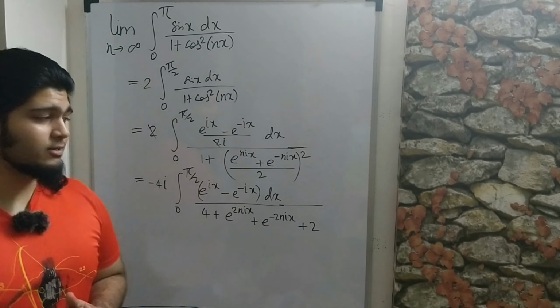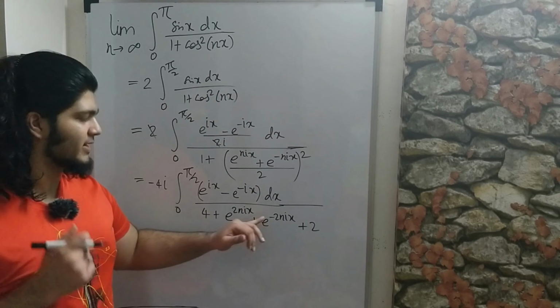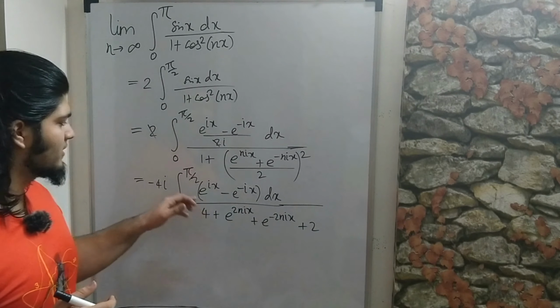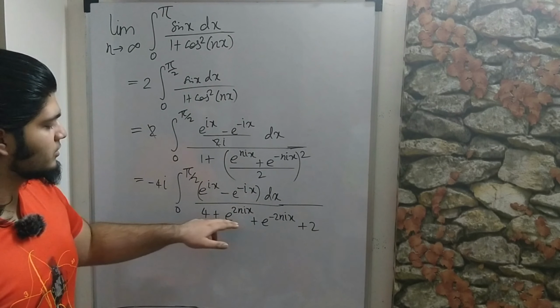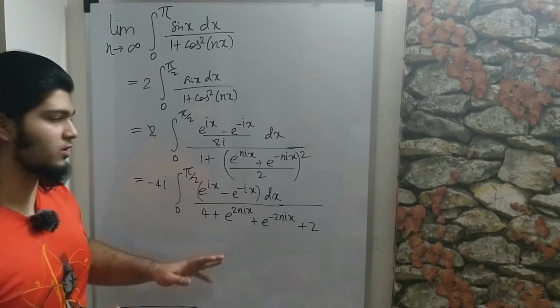Okay, so now what we'll do is we'll get rid of e to the minus ix and e to the minus 2nix by simply multiplying the top and bottom by e to the 2nix, because then this will become 1 and this will also go away.